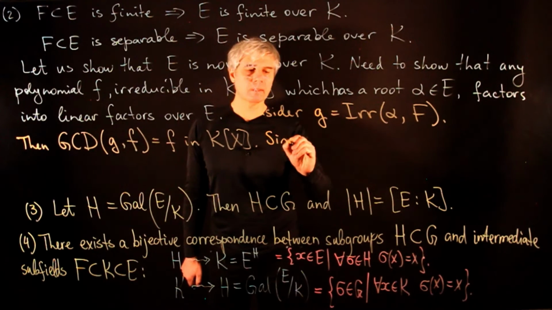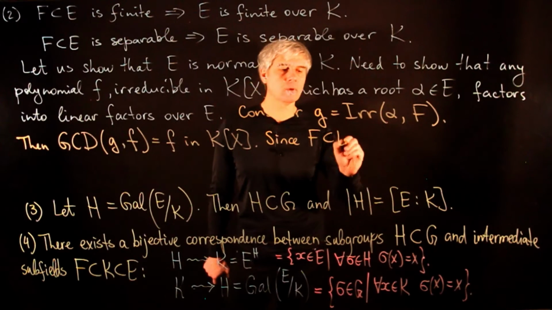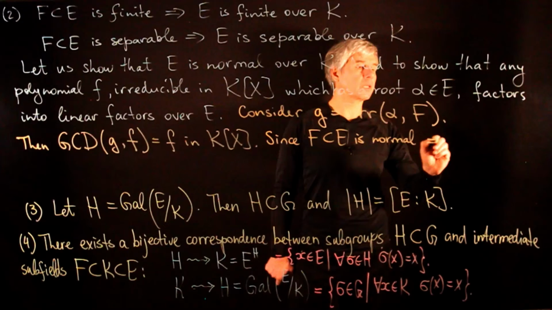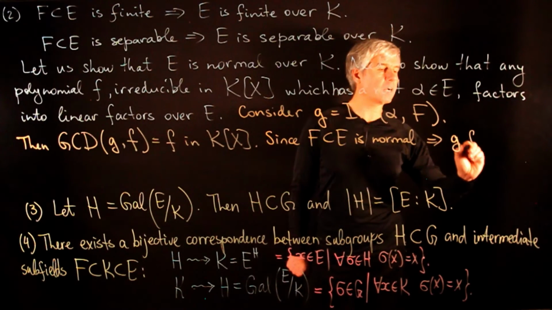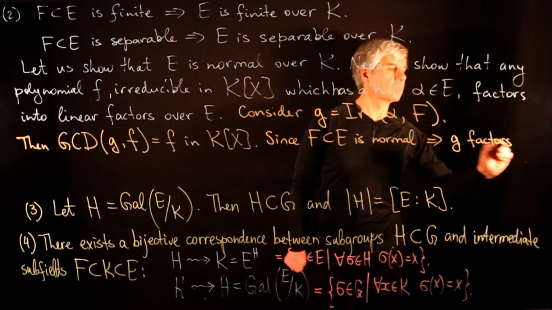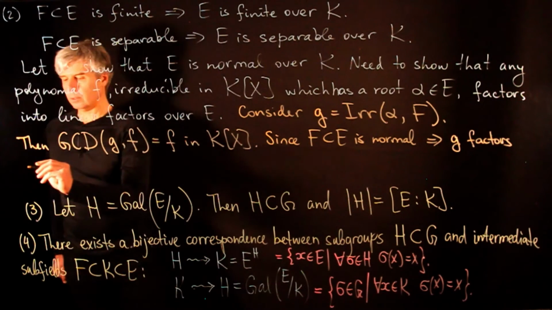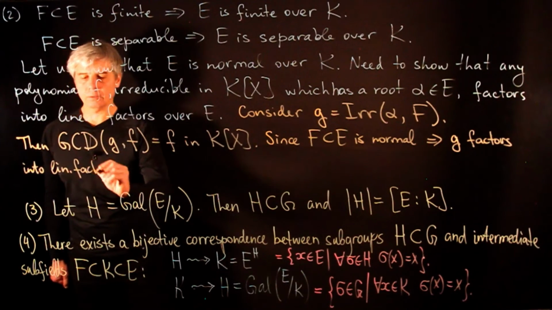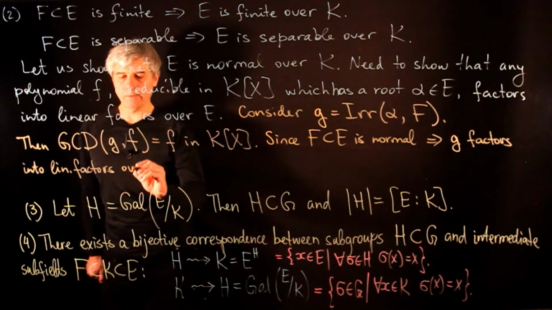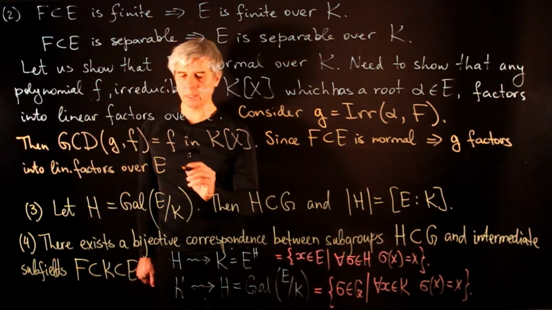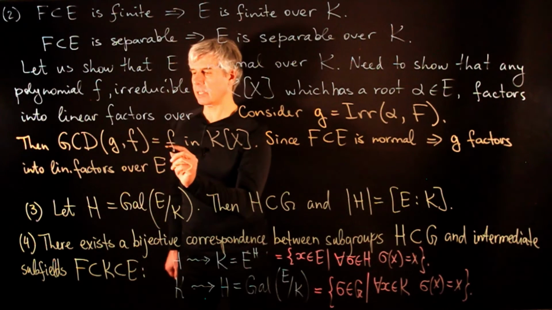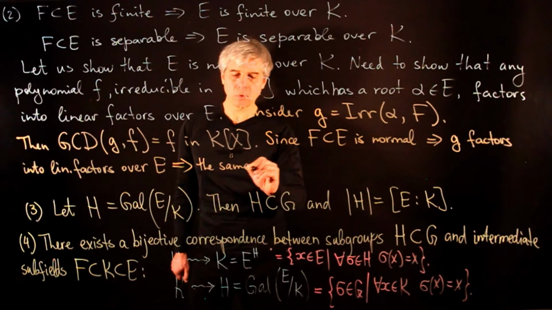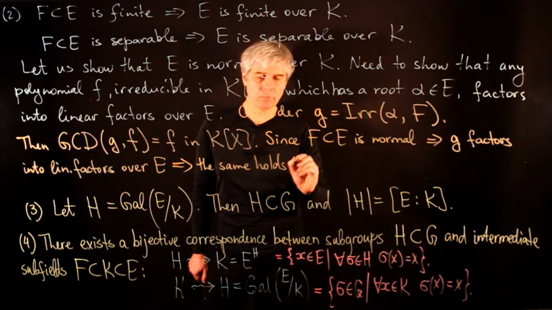Since the extension E of F is normal, we conclude that G factors into linear factors over E. And then, since f is a divisor of G, the same holds for f.